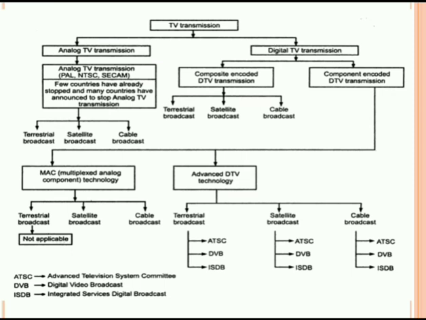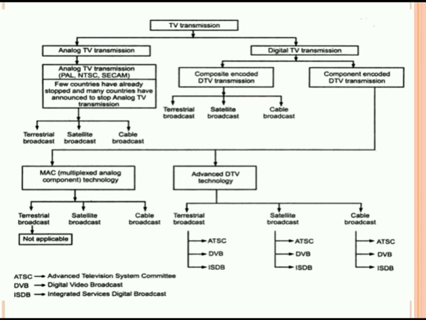But the component encoded digital television transmission is subdivided into two types: MAC, that is multiplexed analog component technology, and the second one is advanced digital television technologies. MAC is subdivided into terrestrial broadcasting, satellite broadcasting and cable broadcasting. The terrestrial broadcasting is not applicable nowadays.